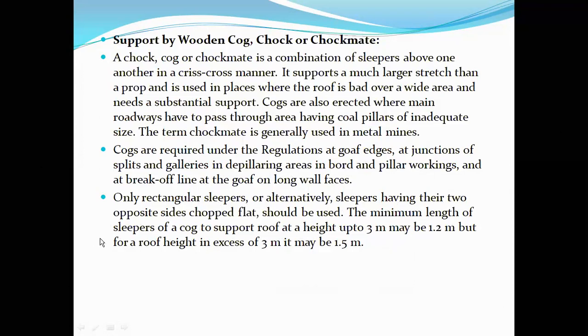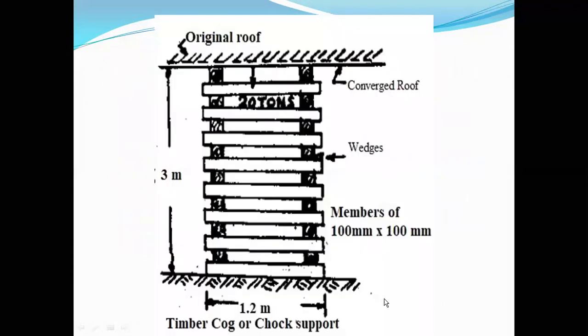Next, this is very important. The minimum length of the sleepers of a cog to support a roof height up to 3 meters may be 1.2 meters. But if the roof height exceeds 3 meters, then the length of the sleeper must be 1.5 meters. So if the height of the roof to be supported is less than 3 meters, the length of the sleeper is 1.2 meters, and if it is more than 3 meters, the length required is 1.5 meters. So this is about the sleepers of the chock.